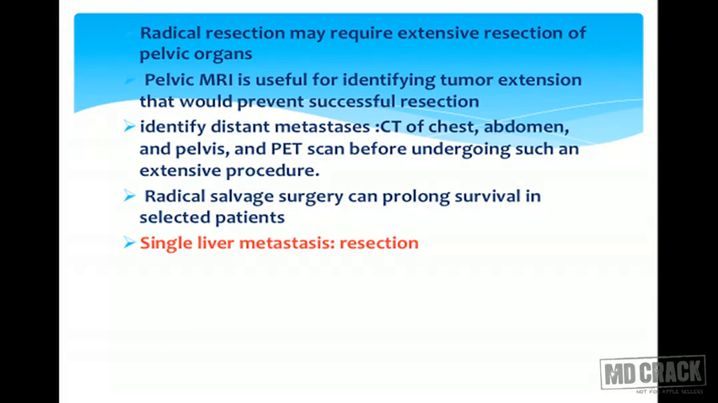We will do CT chest, abdomen and pelvis, and PET scan before undergoing such a radical procedure. Radical salvage surgery can prolong survival only in selected patients. If there is single liver metastasis, then resection should be done.